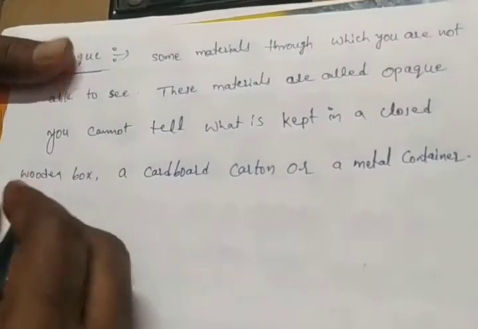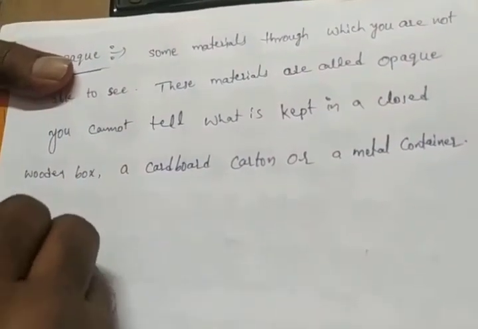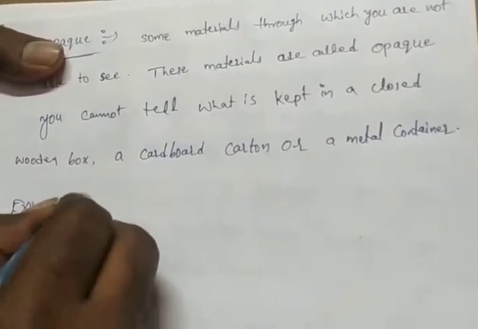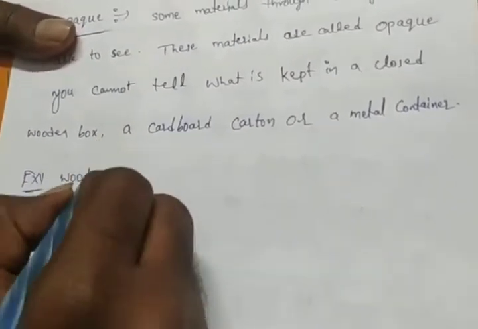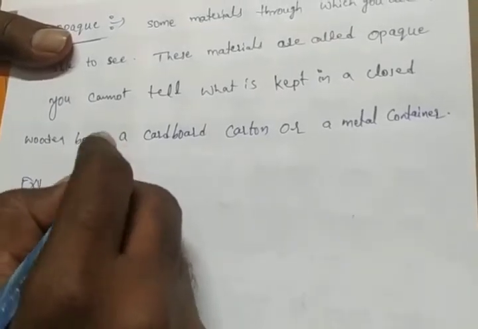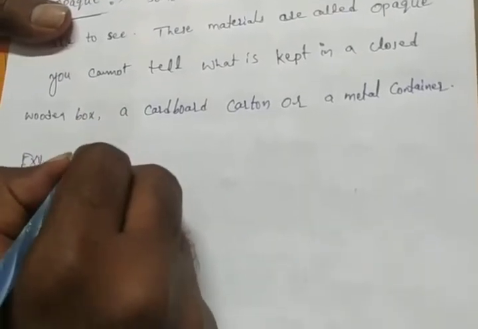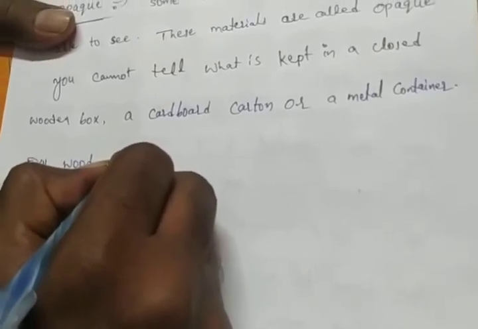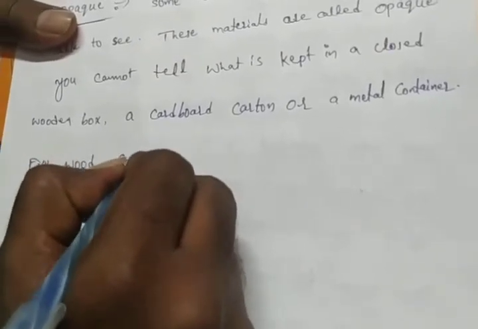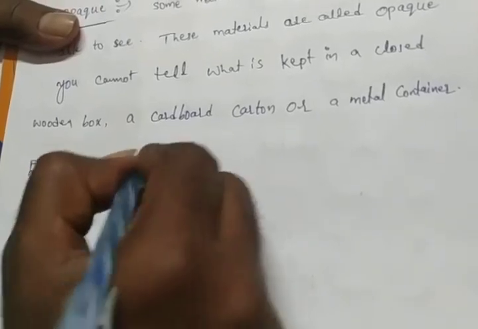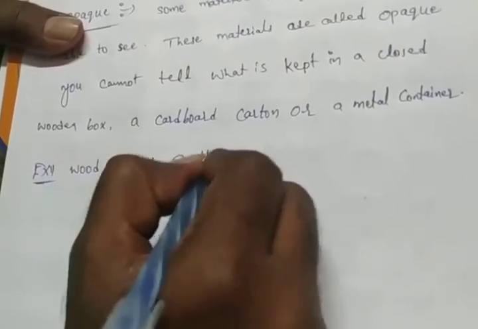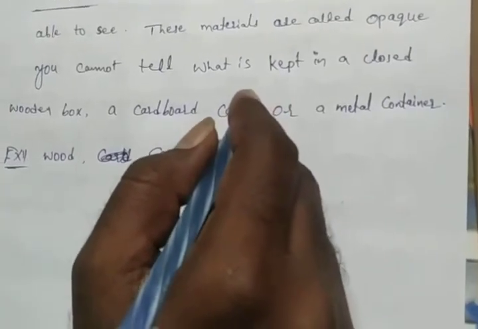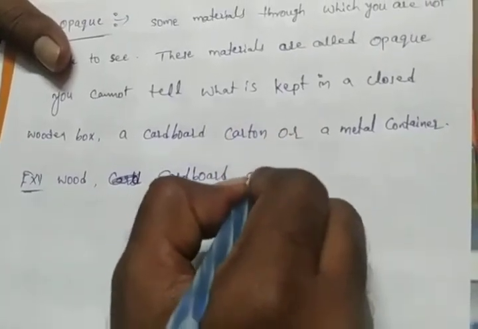So what are the examples of opaque materials? Wood, cardboard, and metals.